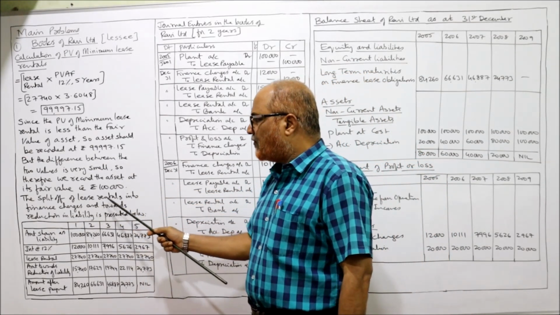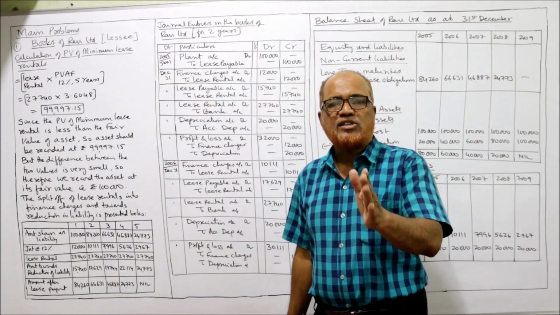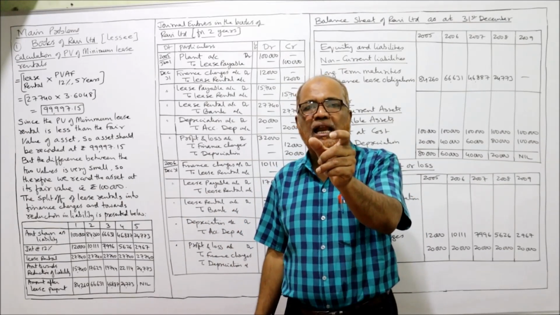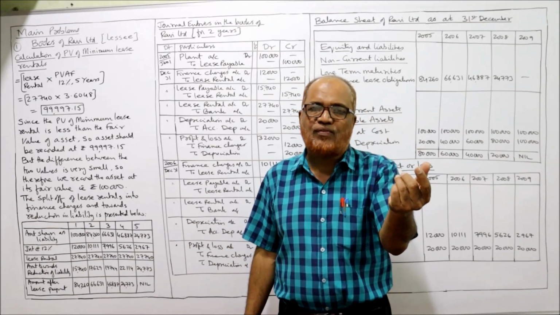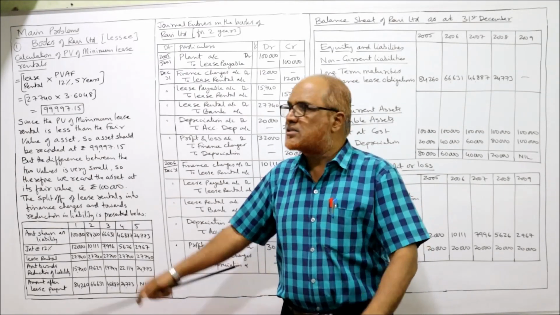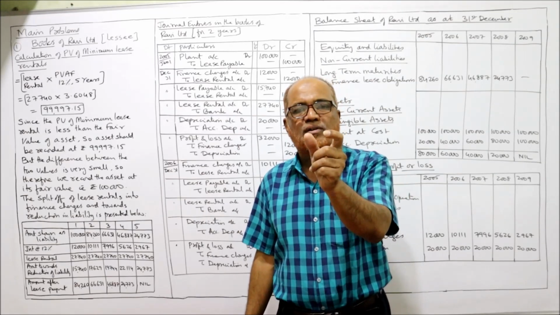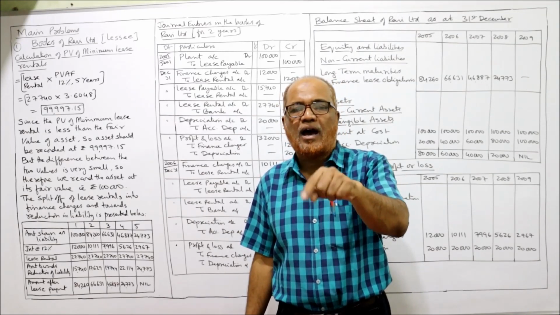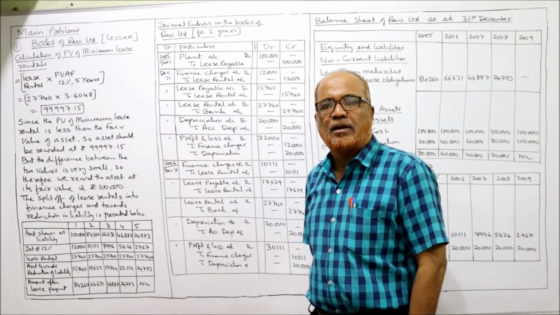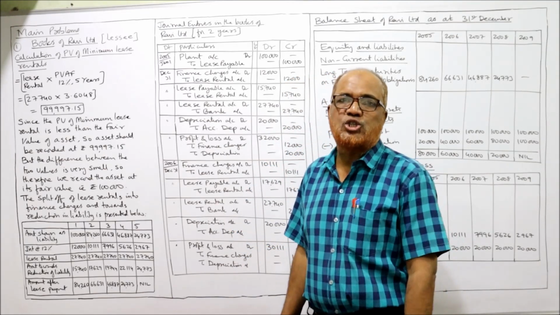Now the split of lease rental into finance charges and towards the reduction in liability is presented below. First job, before passing the journal entry, you have to segregate the lease rental into interest charges, finance charges and reduction in liability. Every year 27,740 rupees are paid as lease rental. In this 27,740 we have the interest charges and also principal repayment. So we have to segregate. Now in this table we are going to calculate how much are the interest charges in every installment.